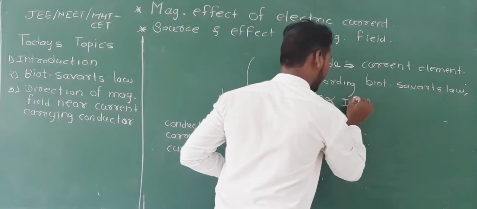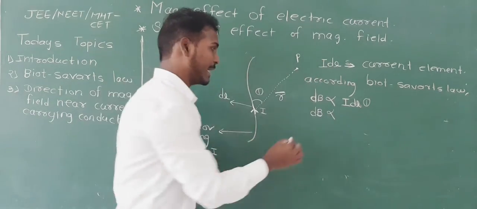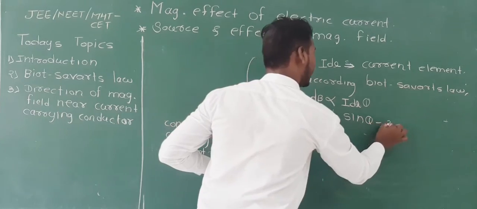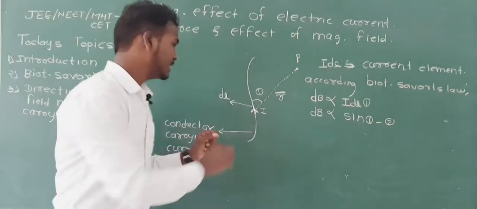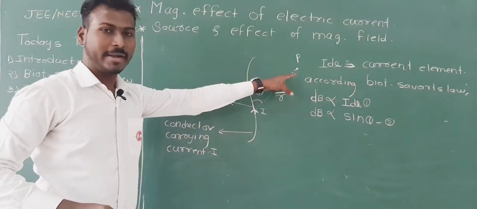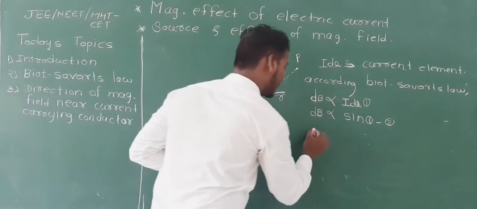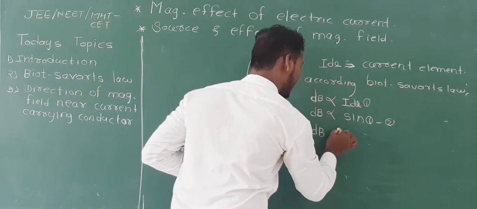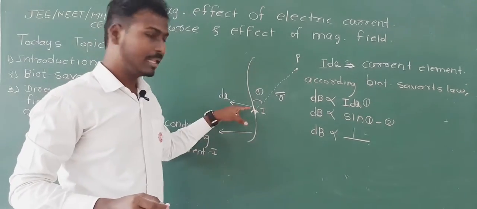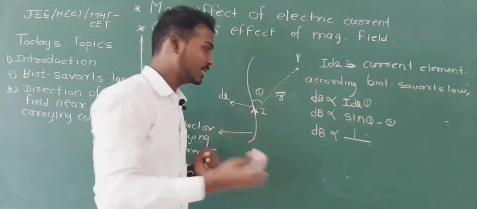It is directly proportional to the sine of the angle between this current element and the line joining the point in free space. This line is nothing but the position vector r bar. And the third point is that it is inversely proportional to the square of the distance between dl and the point P, which is the magnitude of the position vector r.